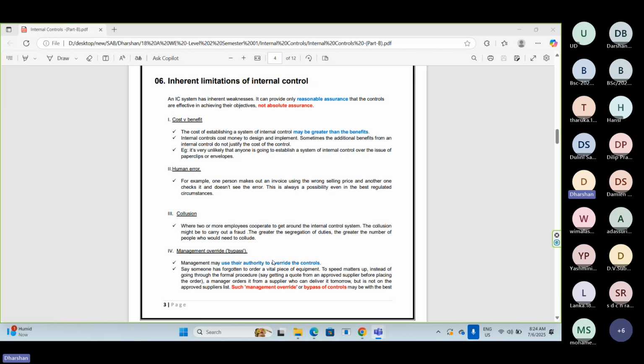We can't limit to 10 or 20. Small processes, big processes, complex processes, simple processes. Likewise, they have a lot of business processes. But in this example, let's take this particular organization called ABC Private Limited has only 10 processes.